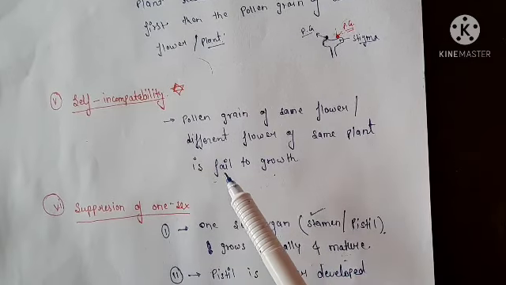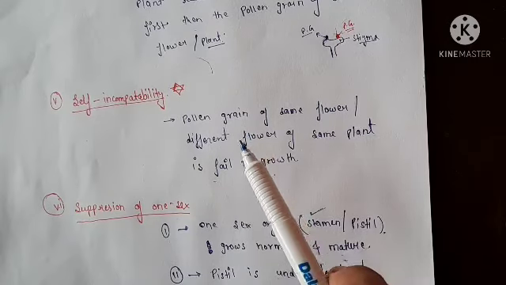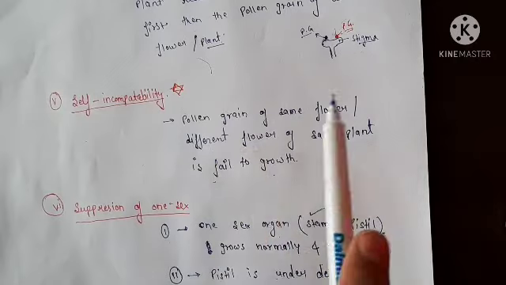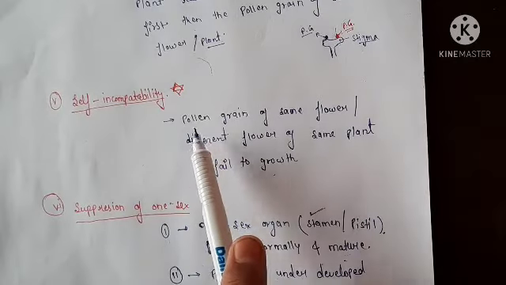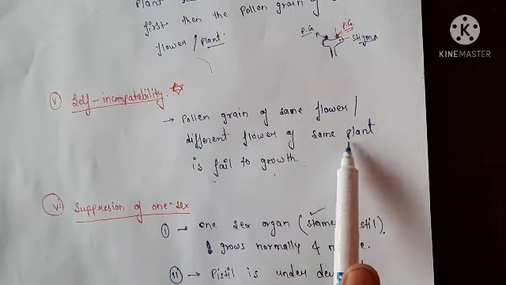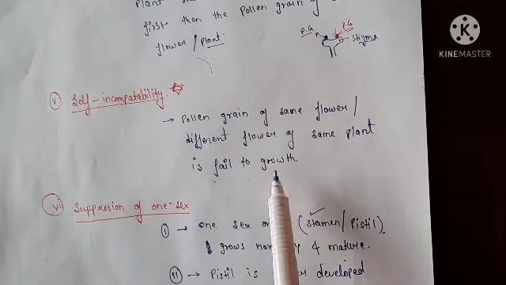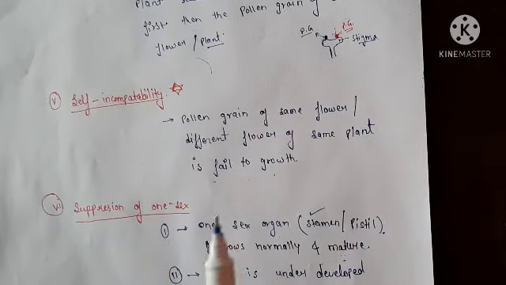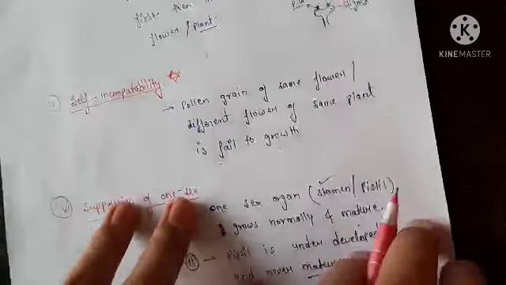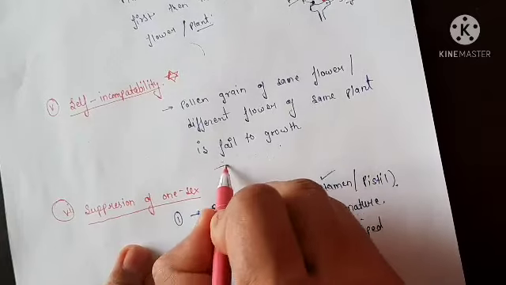It is only for your understanding. If a definition may be asked in exam, you can write only this point: pollen grain of the same flower or a different flower of the same plant fails to grow. Okay, we will write some examples because it is very important.